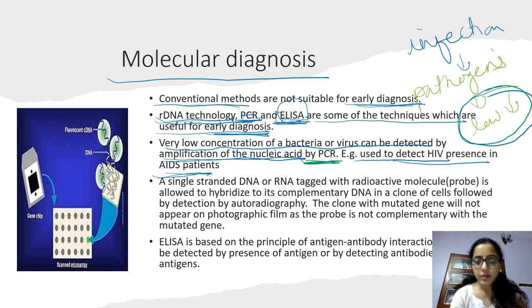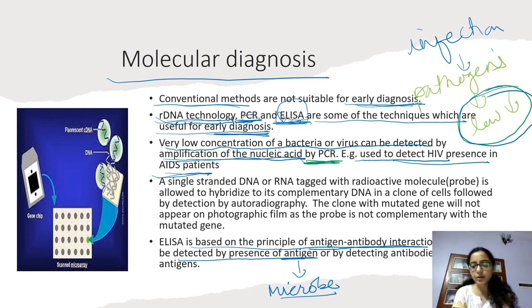Second is, what is ELISA? ELISA is based on the principle of antigen-antibody interaction, and that can be detected by the presence of antigen. That means the presence of the microbe, which is called the antigen, which causes the infection, or the antibodies produced against these microbes. If they are present in the patient, the infection can be detected and diagnosed.